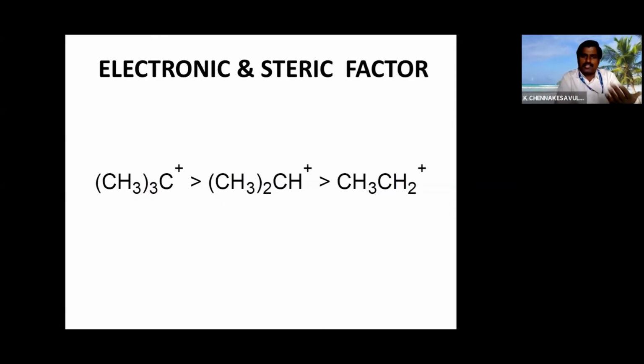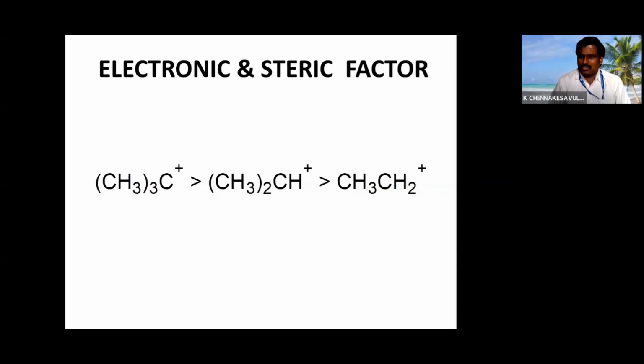Here we can clearly see the electronic factor, but here the steric factor is not dominating. That means these three methyl groups are there, even though tertiary is having more stability because electronic factor is dominating steric factor. Here three methyl groups are there, but still electronic factor is dominating steric factor. If you take the example of secondary amines basicity, there what will happen? Their steric factor will be dominating. That is the major difference between the steric factor and electronic factor.